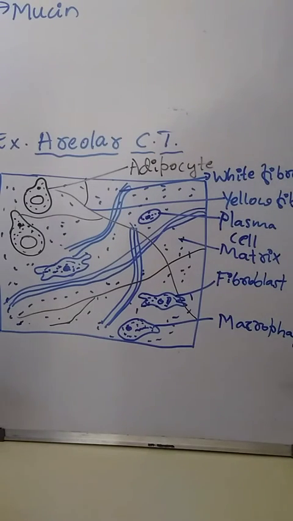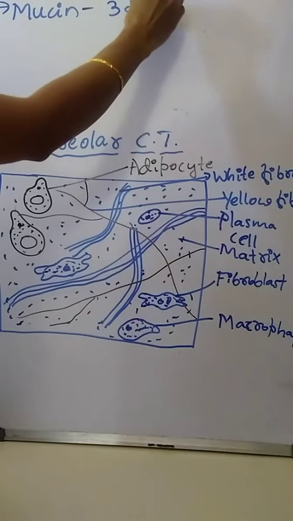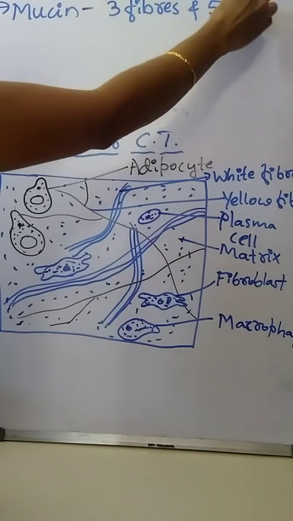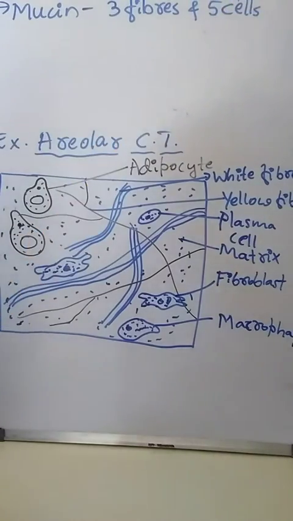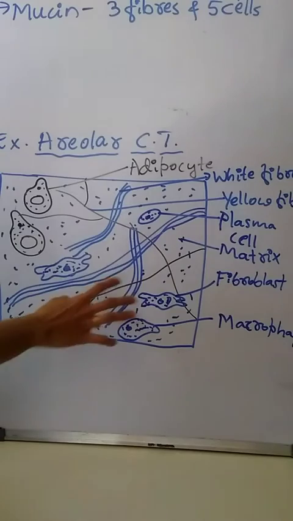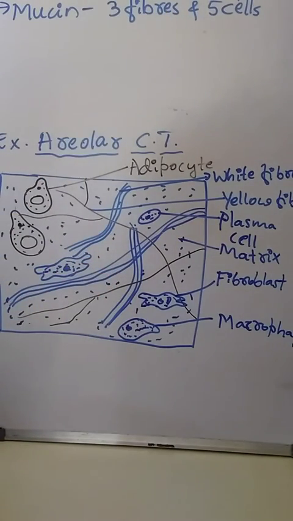This mucin contains 3 types of fibers, and 3 types of fibers and 5 types of cells are present in the matrix, or ground substance, of the areolar connective tissue.